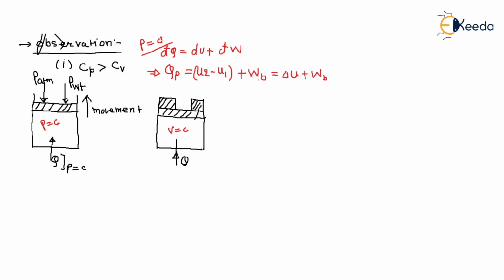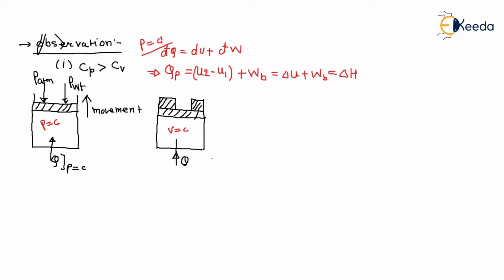If the process is at constant pressure, the change in internal energy plus the boundary work we consider as the change in enthalpy. So the heat supplied to the system during a constant pressure process equals the change in its enthalpy.